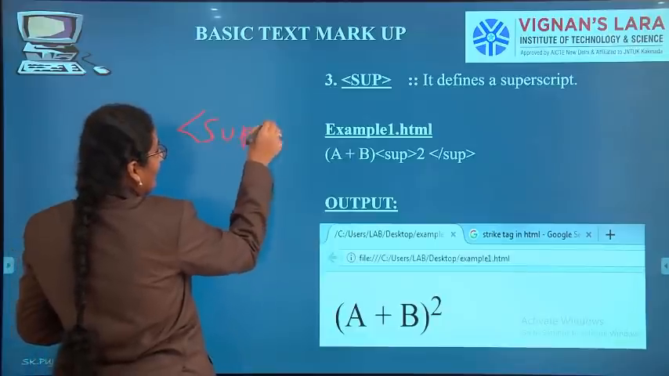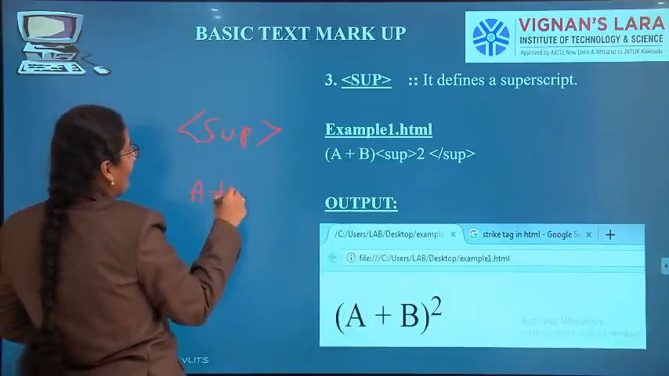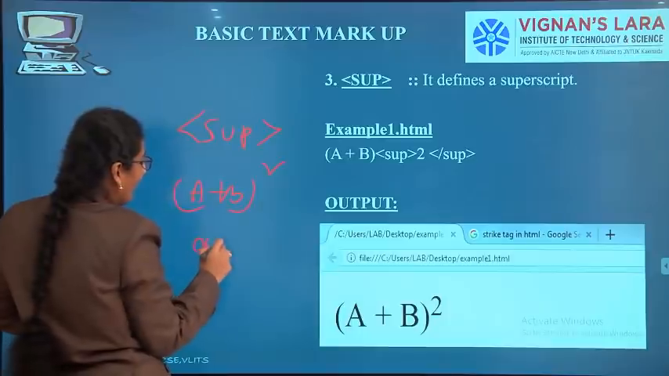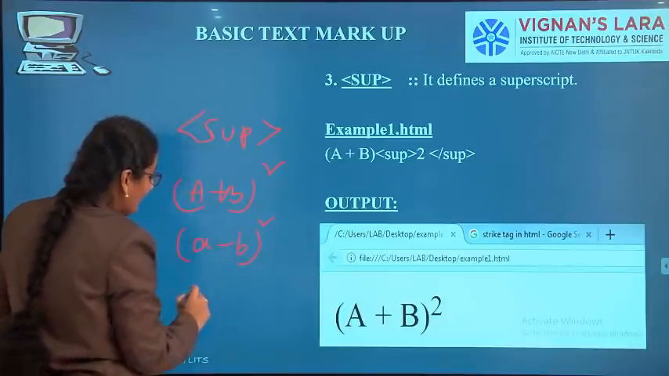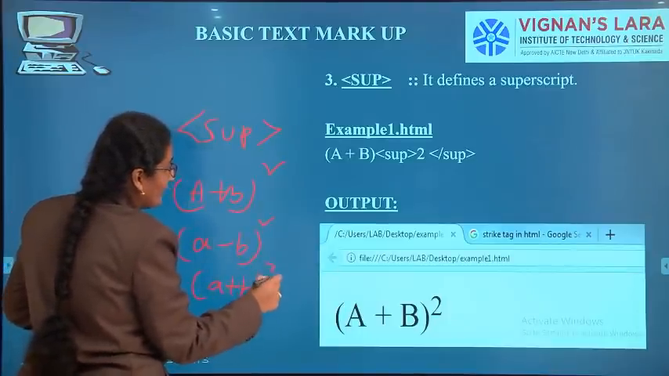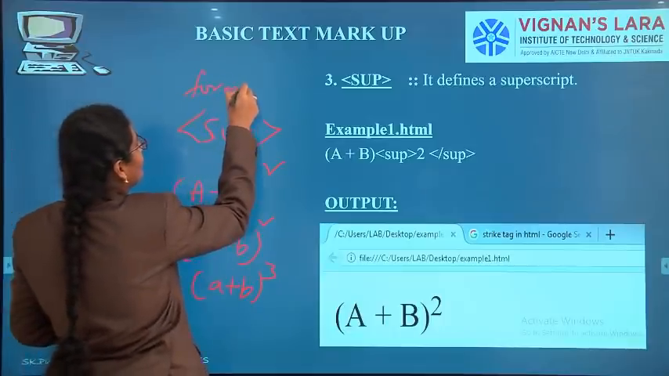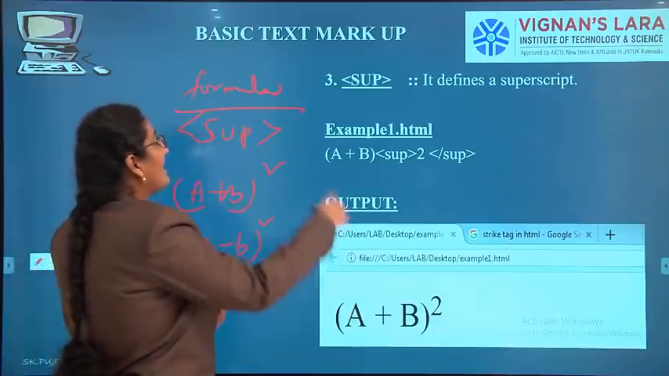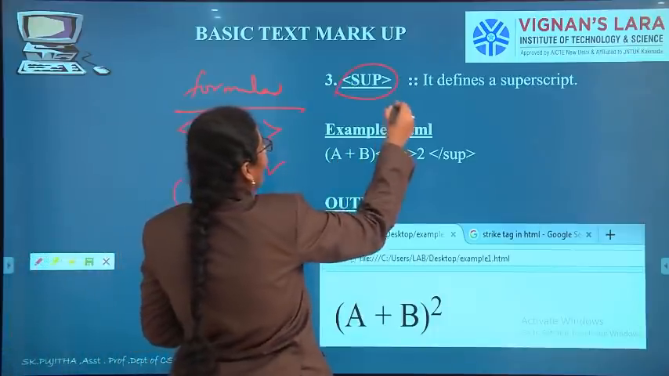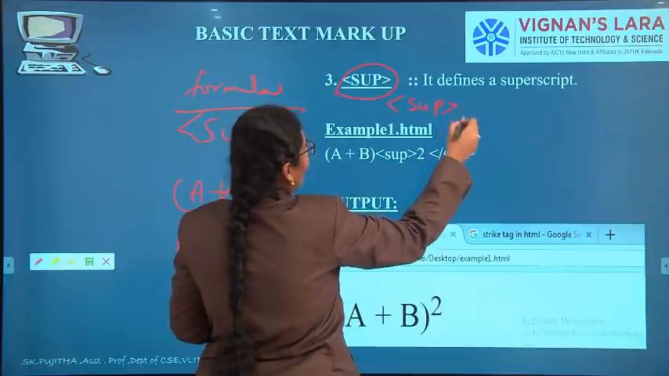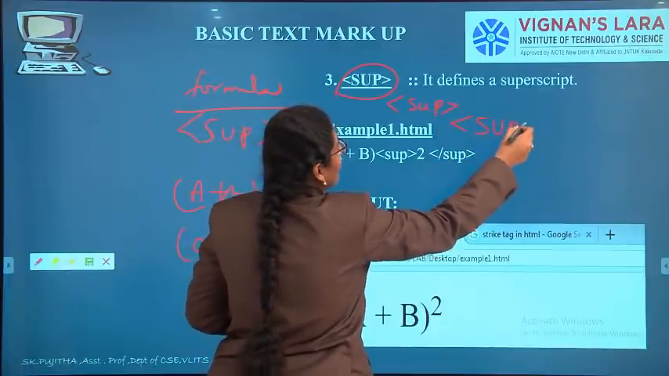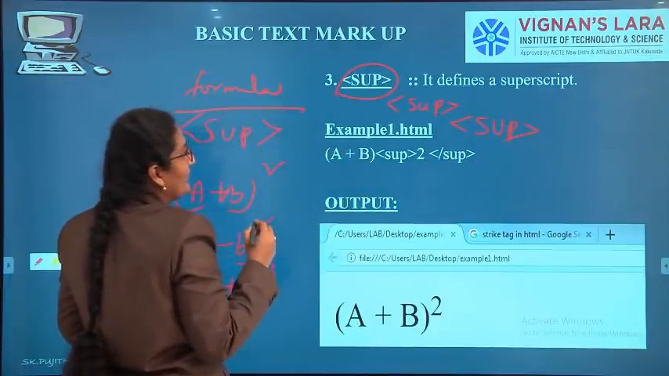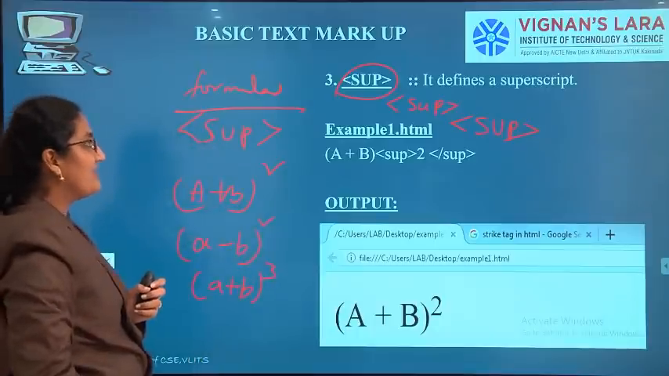Sub. If you want to write (a+b)² or (a−b)², or else you want to write (a+b)³, all the formulas can be generated using superscript. Superscript is also called as SUP. You can write SUP in small letters or in capital letters. Formulas are generated using superscript.